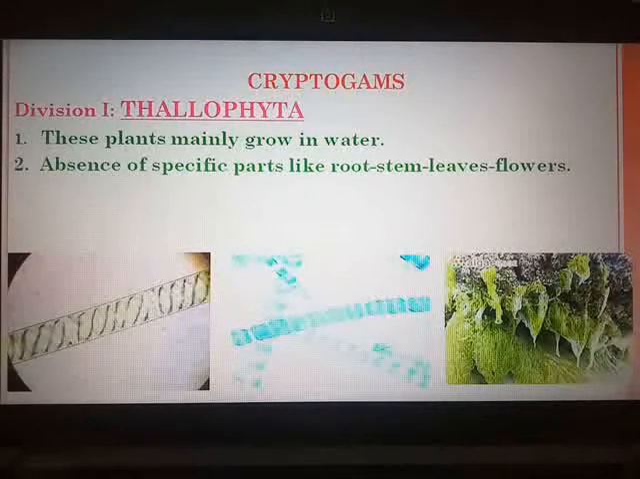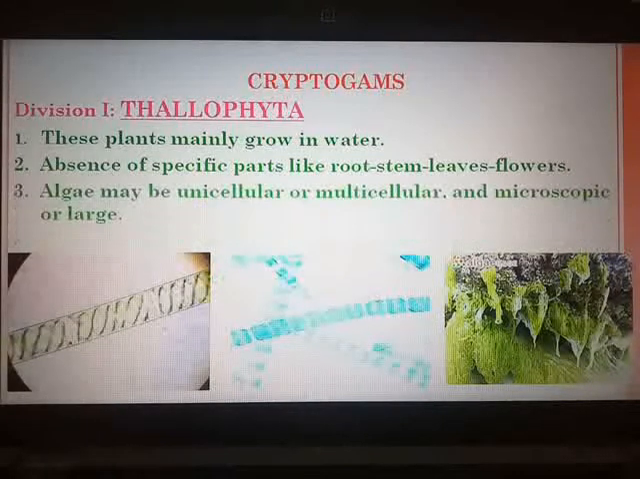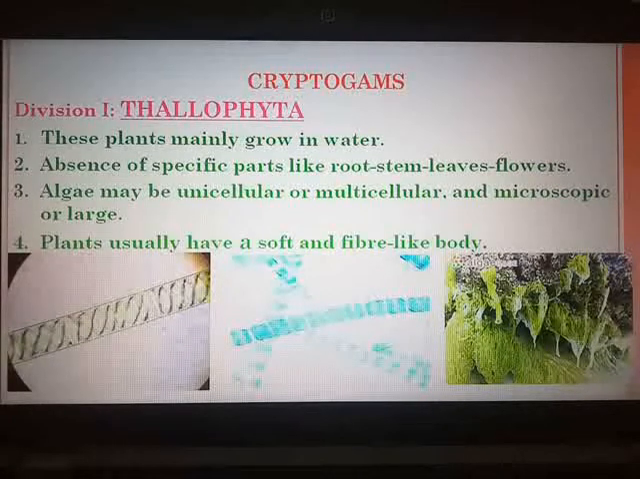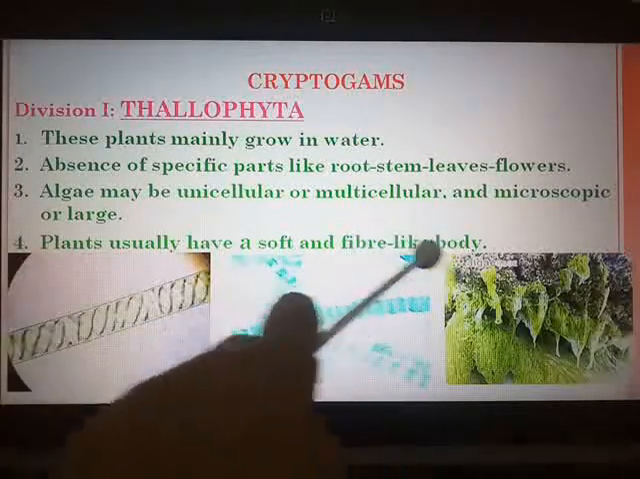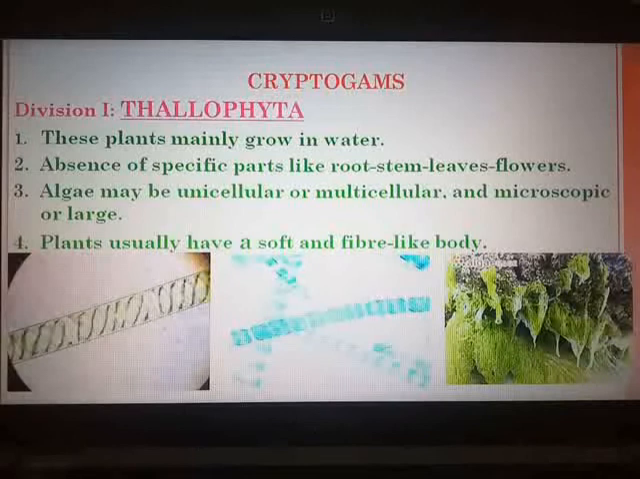Now some of these are found in fresh water and some are found in saline water. And if you see the structures, these plants usually have a soft and fiber like body. Another point is that various types of fungi like yeast, which is used in the preparation of bread, and molds, which do not have chlorophyll, are also included in this group.